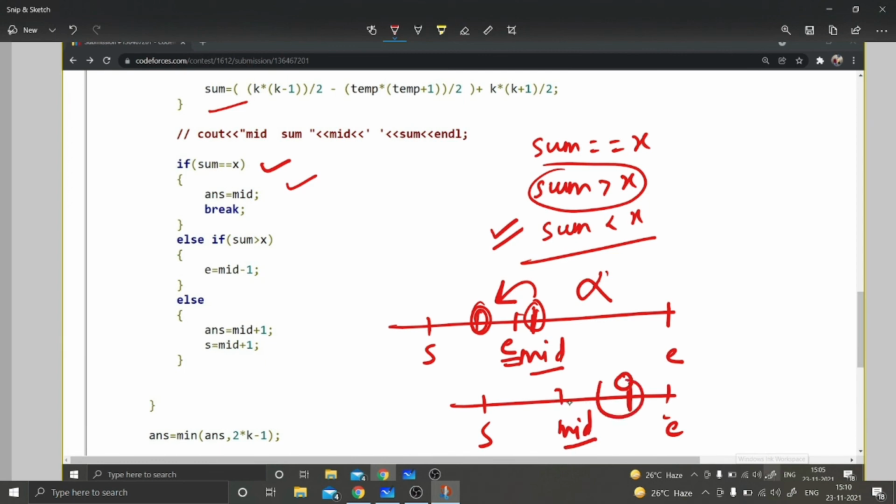That's why I have done start equal to mid plus 1. It represents that we can write mid plus 1 messages for that value, but does there exist any better answer? If it exists, then the search space is reduced. Now this becomes the search space, then again it will search for the answer. If a better answer comes, then it will update the answer. Like that we will get the final answer.